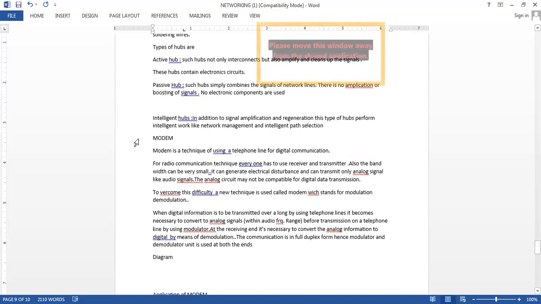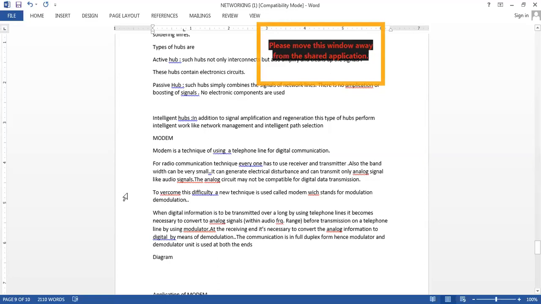Last year we had asked you to write about modem in the assignment, so this year also you have the modem. Modem is nothing but modulator demodulator. The signal is modulated at the initial end and at the receiving end it is demodulated. Usually in telephone lines, the digital signal is converted into an analog signal, and at the receiving end the analog signal is converted back into a digital signal. That is called the modem.